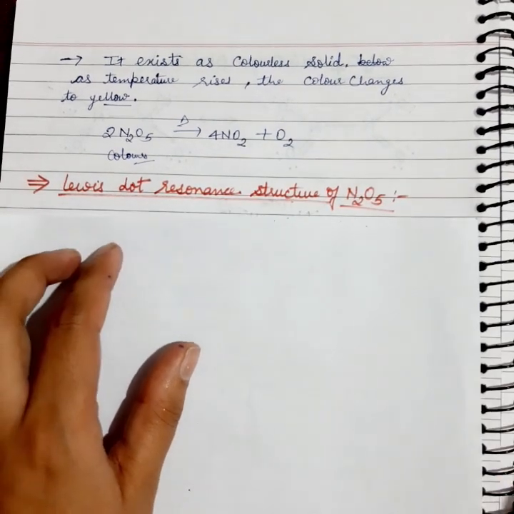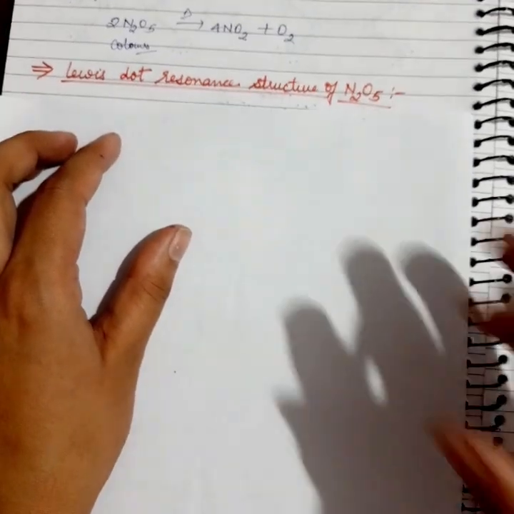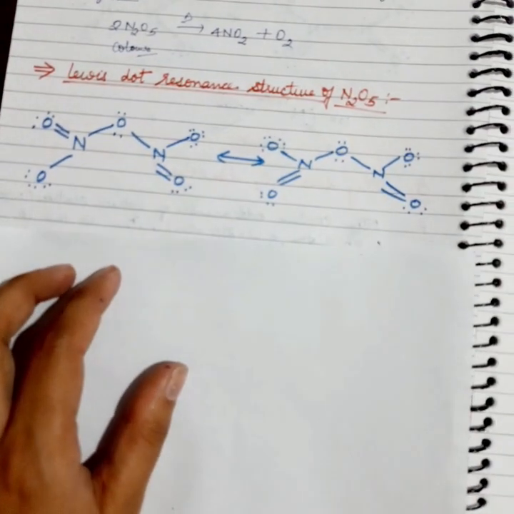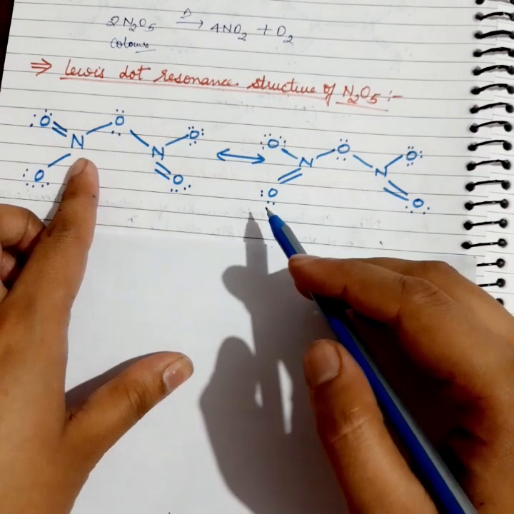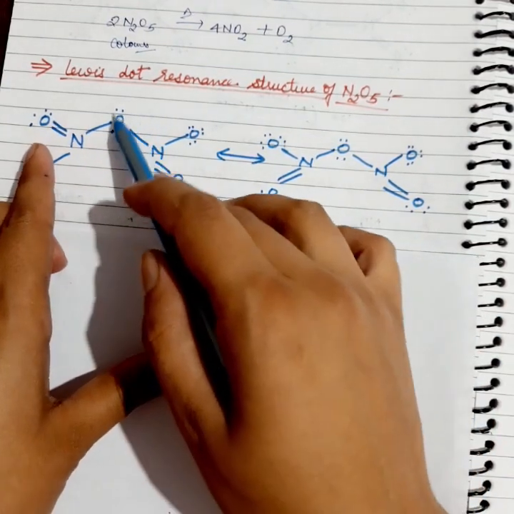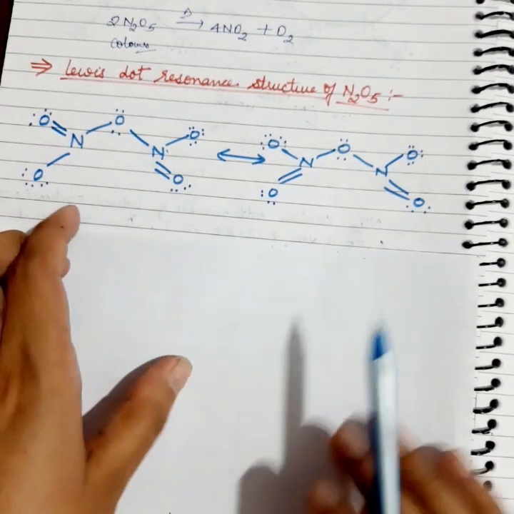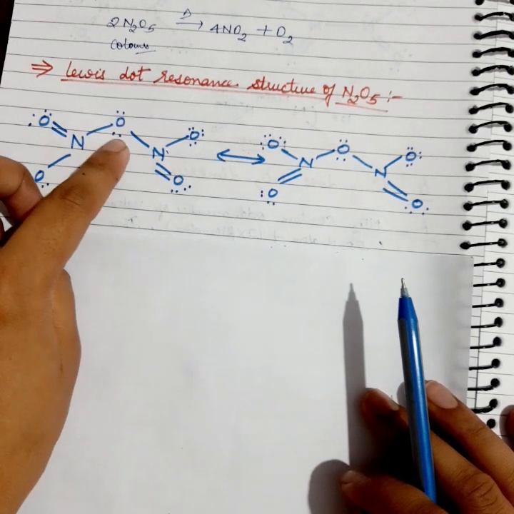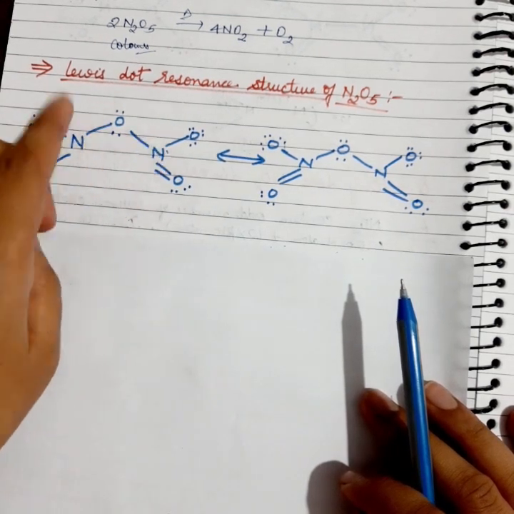Now let's see the Lewis dot structure, resonance structure of N2O5, and this will be the Lewis dot structure of N2O5, in which the nitrogen atom is forming a bridge with one oxygen atom here, and the bonds are similar to N2O4, but one oxygen is extra which is forming a bridge with these two nitrogen.